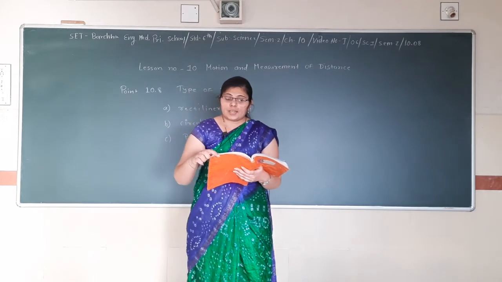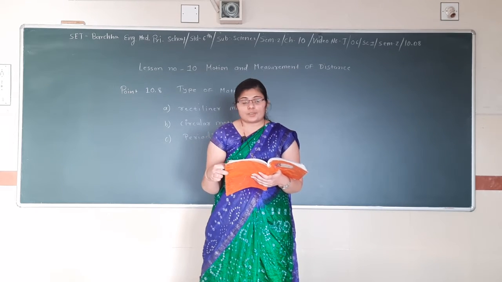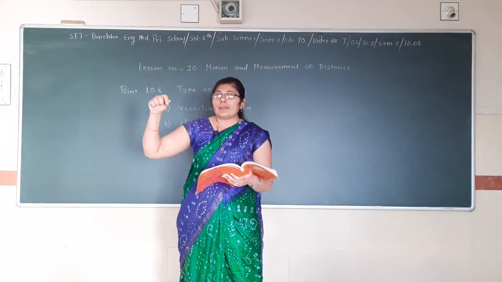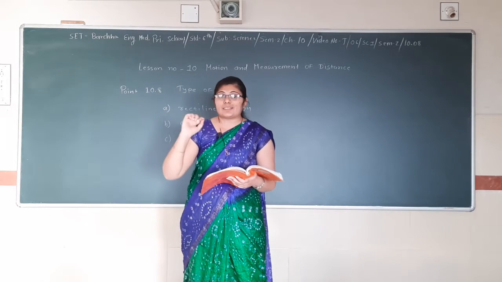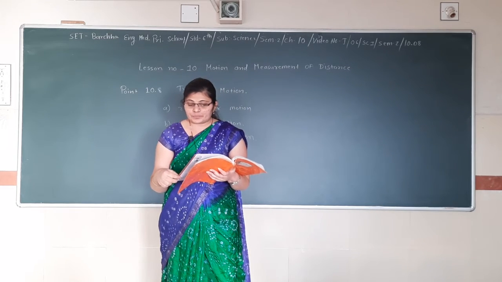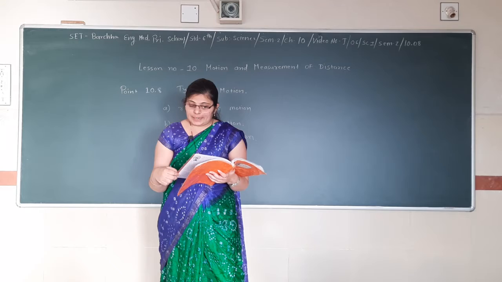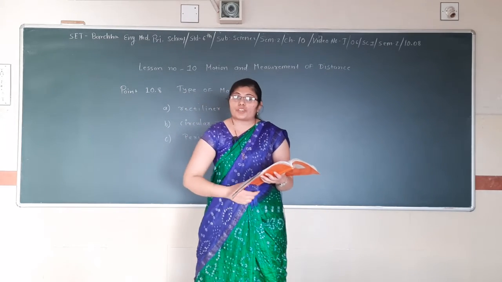In this motion, the distance of the stone from your hand remains the same. This type of motion is called circular motion. ગમે એટલી વખત ઘુમાવો, but the distance between the stone and the hand remains the same all the time. The motion of a point marked on the blade of an electric fan or the hand of a clock are examples of circular motion.